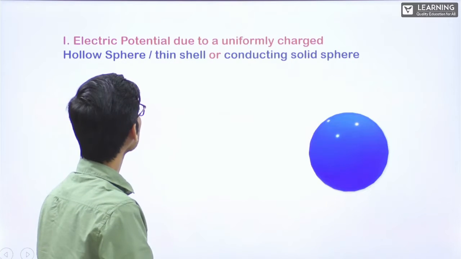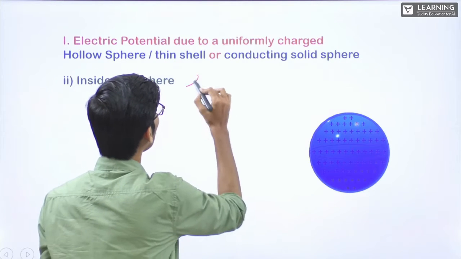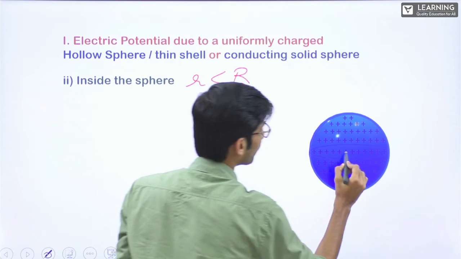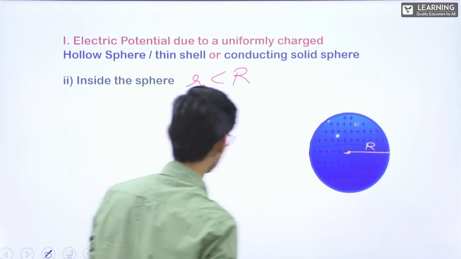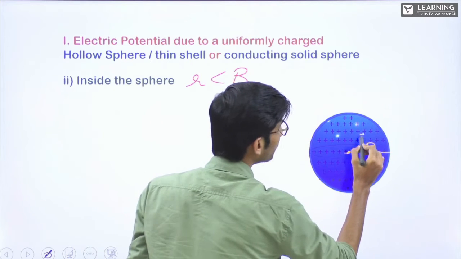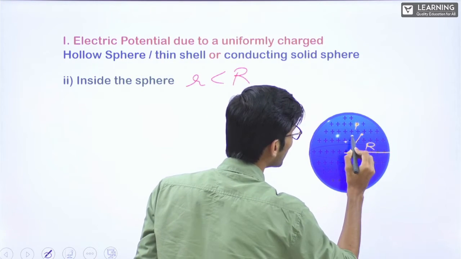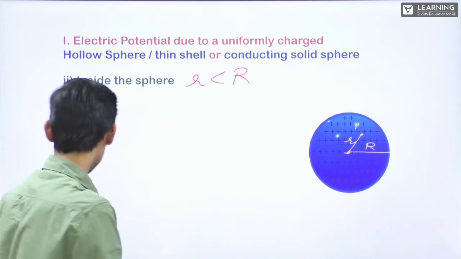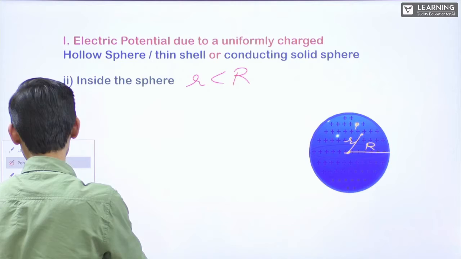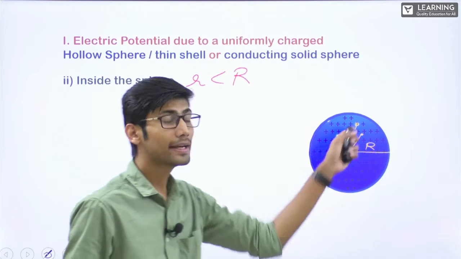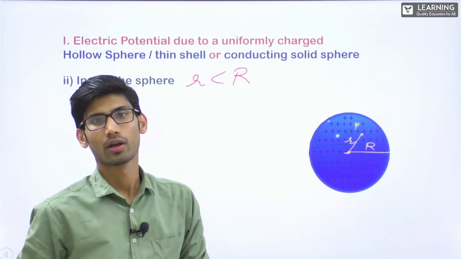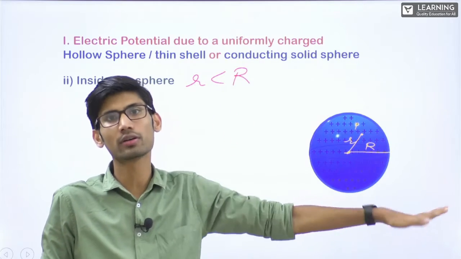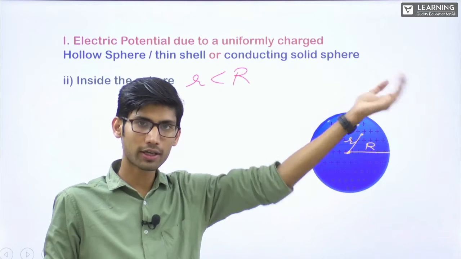Here, inside the sphere, what does it mean? Small r is less than capital R. That means from here to here, this is radius r, any point P which is at small r distance from the center, I want to find the potential. How will we do this? Now for finding the potential at point P, we will not be bringing a test charge from infinity to point P per unit and then taking out the work done per unit charge.